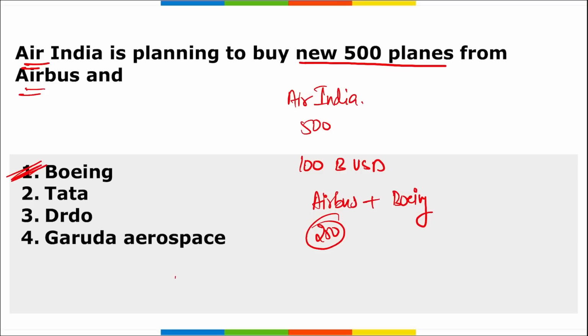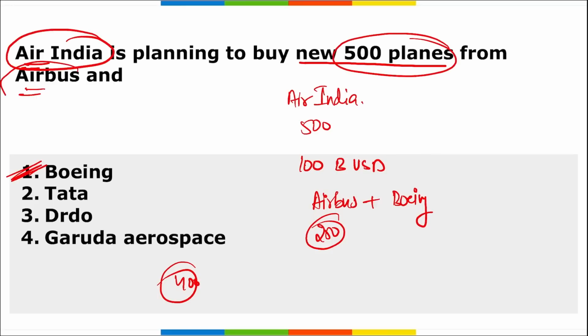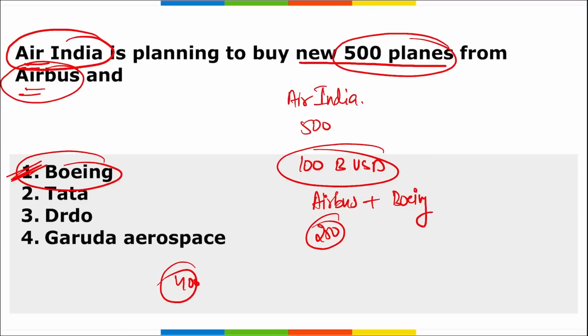The deal for 400 narrow bodies will allow Air India to win a bigger share of the regional, international traffic and domestic market. So coming back, the correct option is Air India is planning to buy 500 new planes from Airbus and Boeing, and they will be spending around 100 billion US dollars.